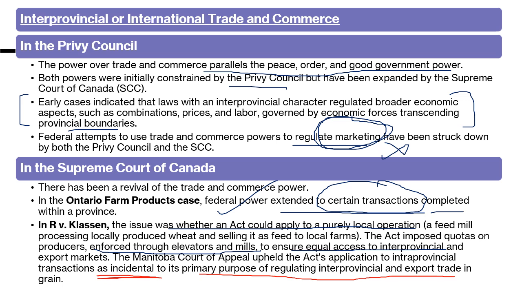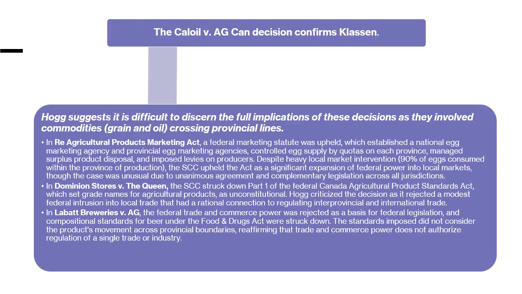So no matter whether production and selling happen within one province, the ultimate aim of the legislation has to be seen in order to analyze which authority has the power. Here it was held that definitely this is a federal authority matter.